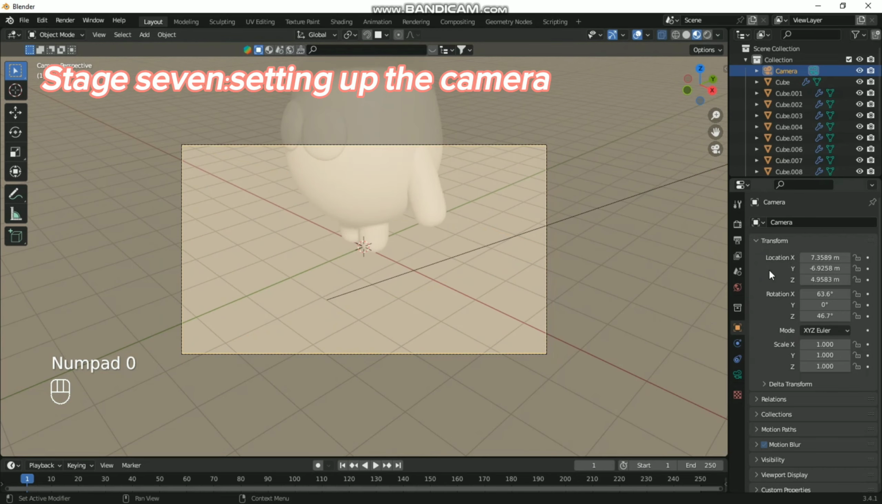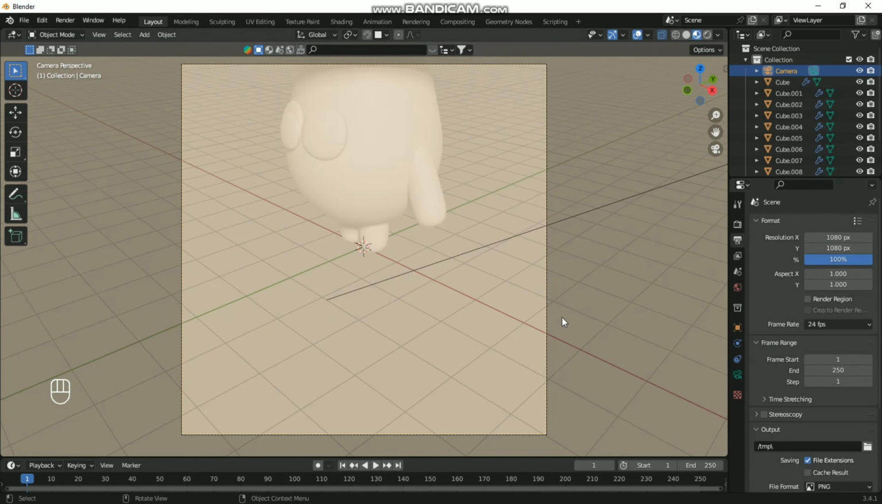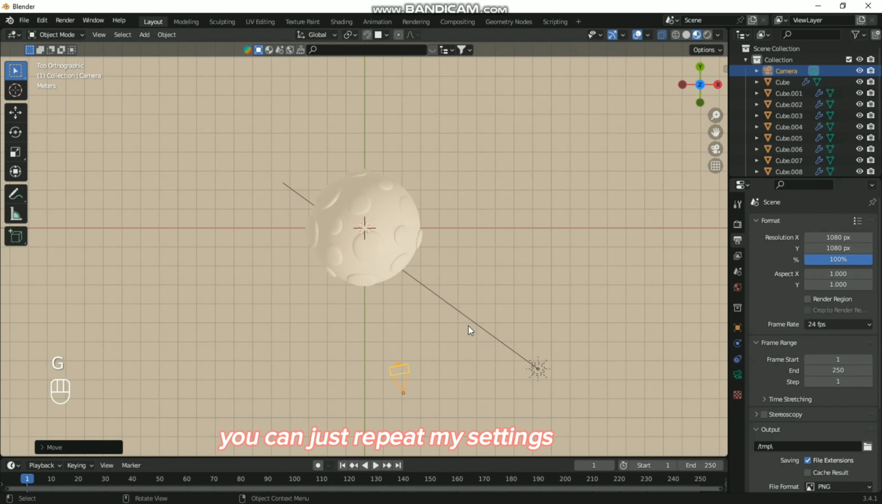Stage 7. Setting up the camera. You can just repeat my settings.